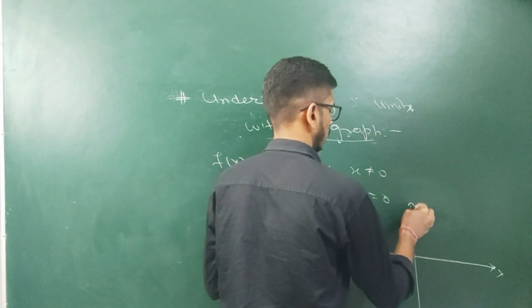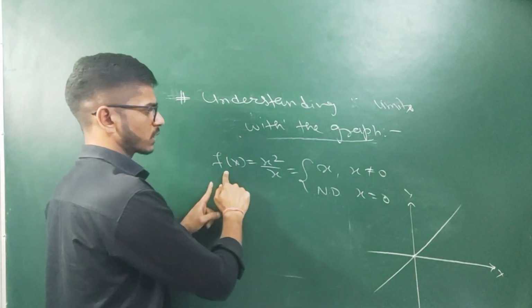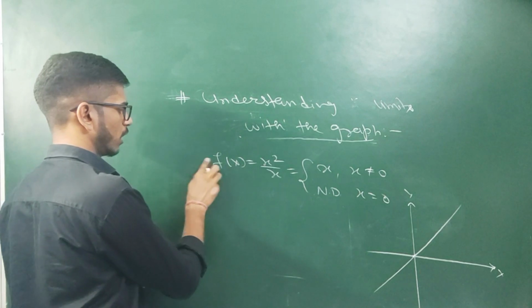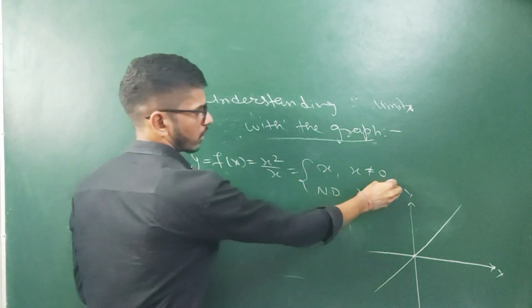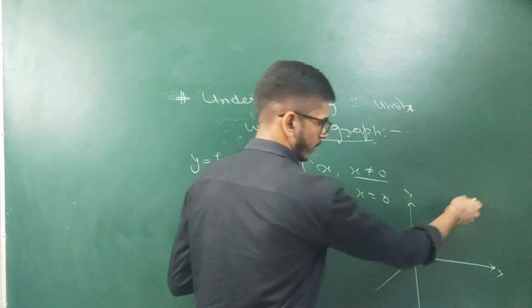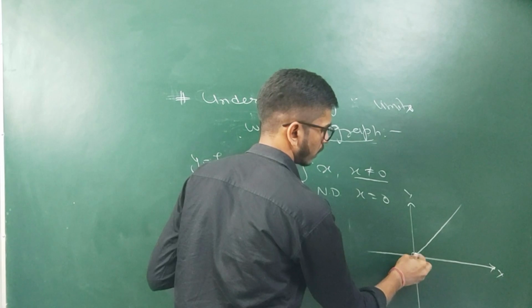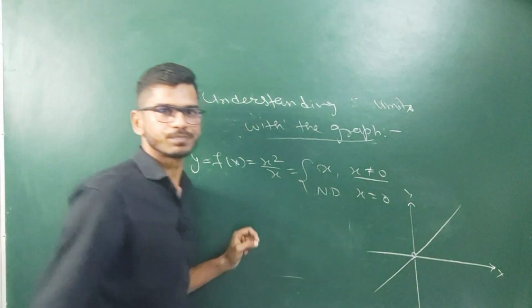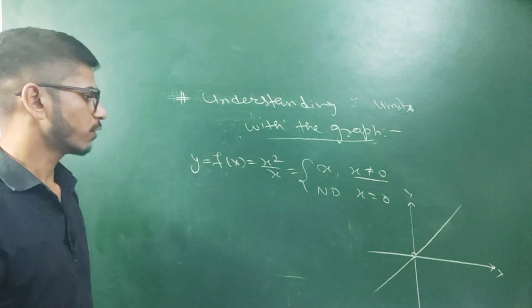This is the x-axis, this is the y-axis. Graph of the function f(x) can be written as y. So the graph of this function is y equal to x when x not equal to 0. So it is the line y equal to x, but at x equal to 0 it is not defined, so there will be an open ball. In this way we can draw the graph of that function.